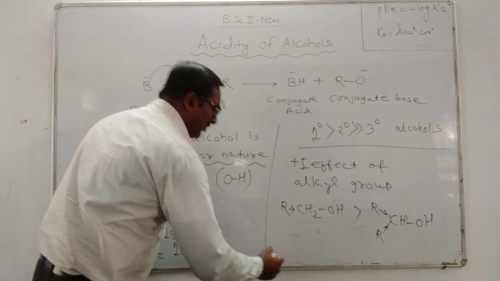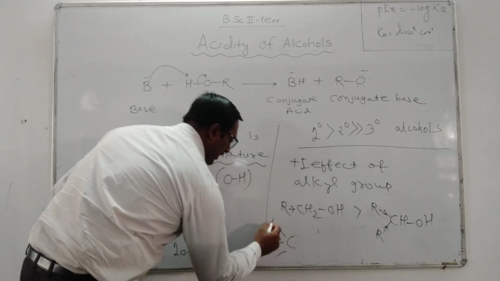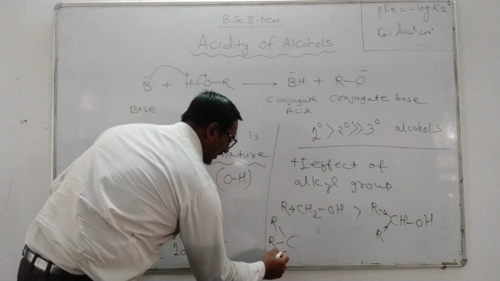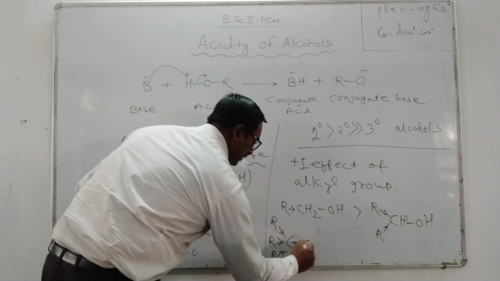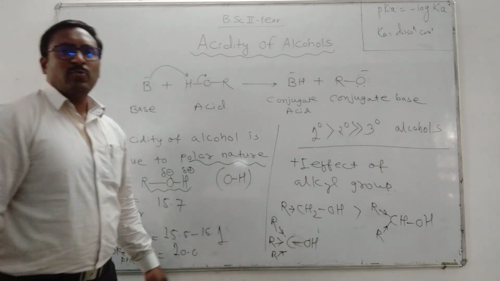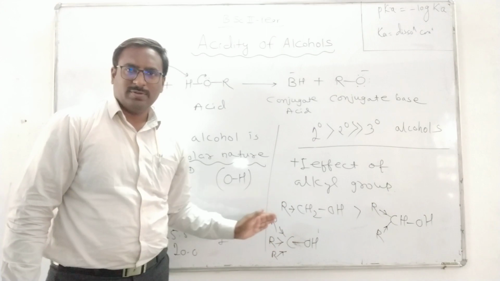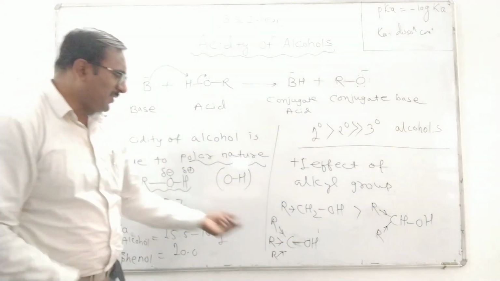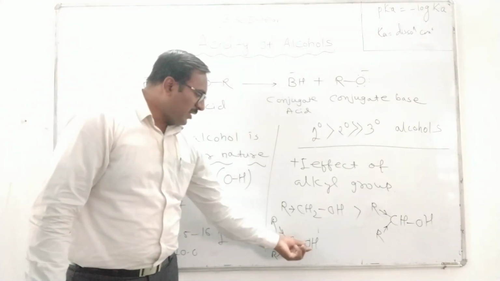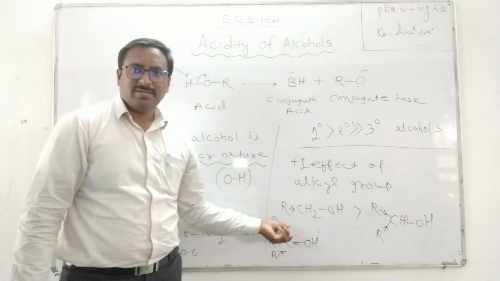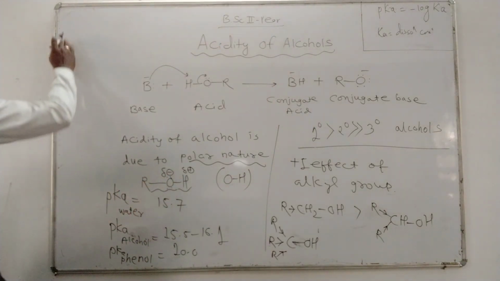In case of tertiary butyl alcohol, there are 3 alkyl groups, and more inductive effect, plus I effect. They donate the electron to the carbon atom which is attached to OH group, and hence electron density increases on oxygen and polar character decreases. Therefore, I can write here